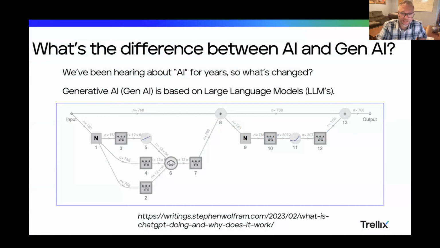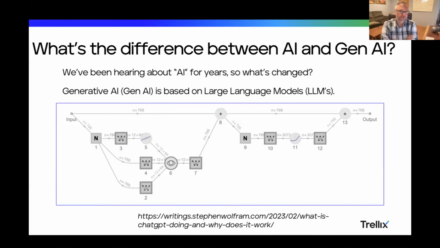But we've been hearing about AI for years. What is different now? So prior to now, what we had was machine learning, and that was training. It would say, look, if I feed you a whole bunch of data, you tell me what the patterns are, and you can tell me if something is anomalous or different based on what you usually see. A lot of that is basically glorified statistics, can be a little bit more involved. But one area of machine learning is neural networks. And you think, well, okay, that's a big word. Yeah. But it's basically how you connect dots.